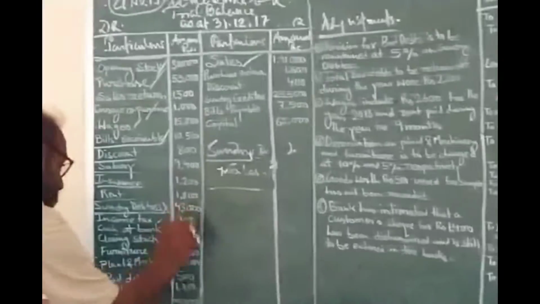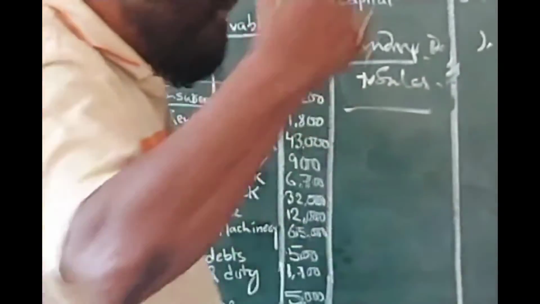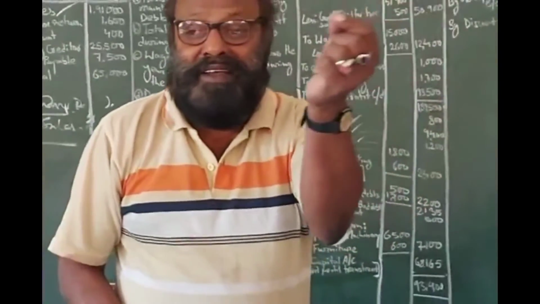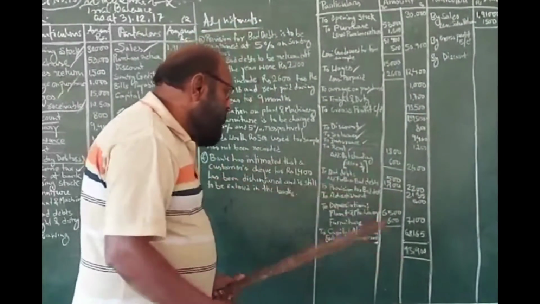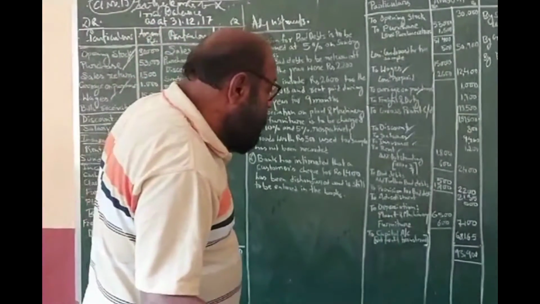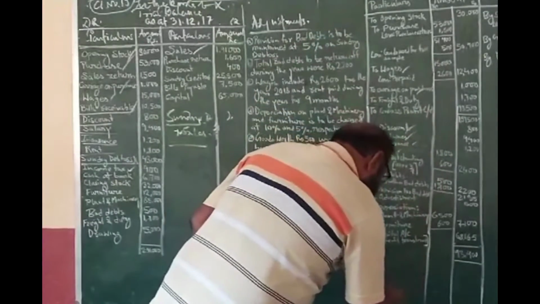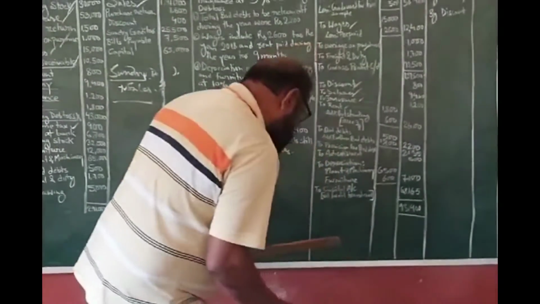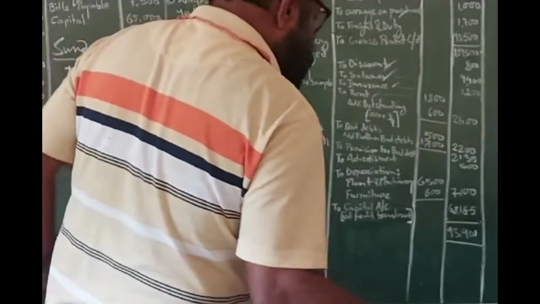Now income tax. Income tax is a financial loss. You are earning profit. When you earn a lot, the income tax will be deducted from the net profit. But here, for your convenience, I am considering it specially as a financial loss, and it should be in the expense side of the trading profit and loss account. Income tax 900.